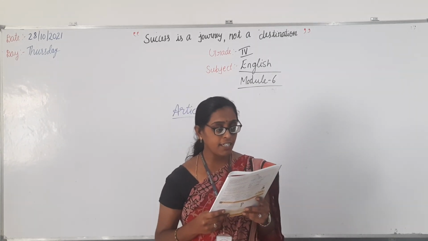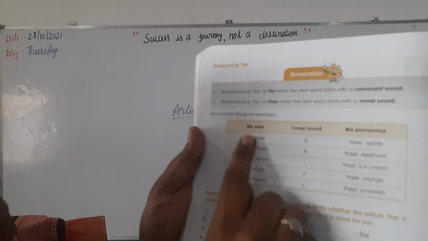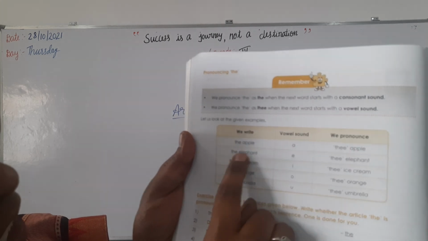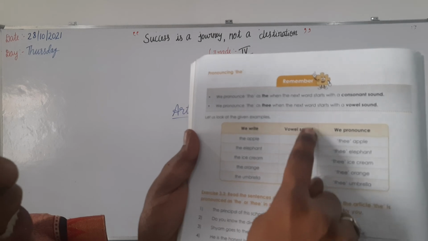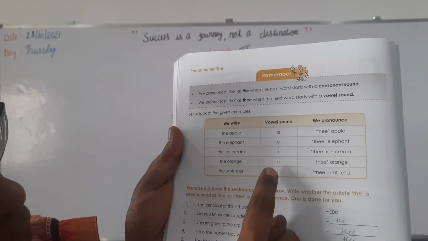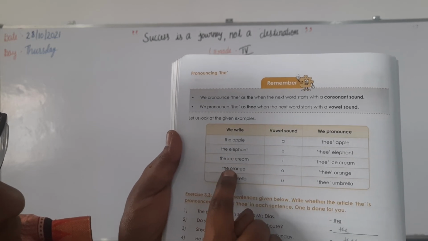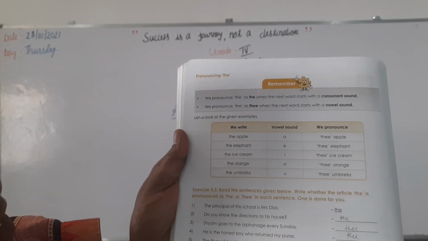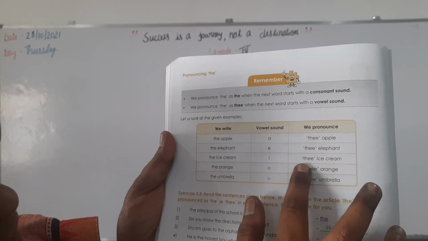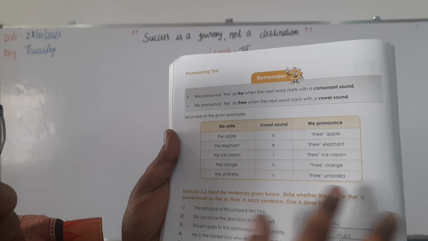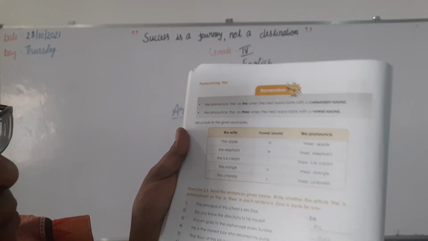See, look at the given examples. We write the apple, the elephant, the ice cream, the orange, the umbrella. Here the vowel sounds are A, E, I, O, U. Only those are vowel sounds. Then we pronounce the apple, the elephant, the ice cream, the orange, the umbrella. Like that we are pronouncing. Yes. Nothing but your homework.